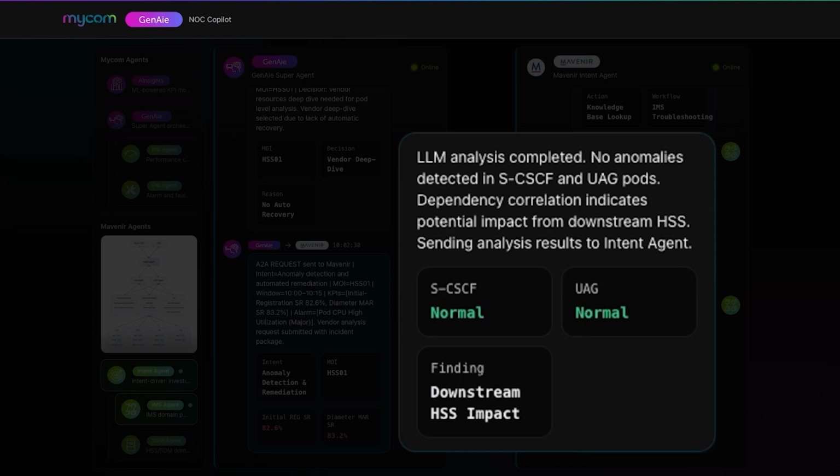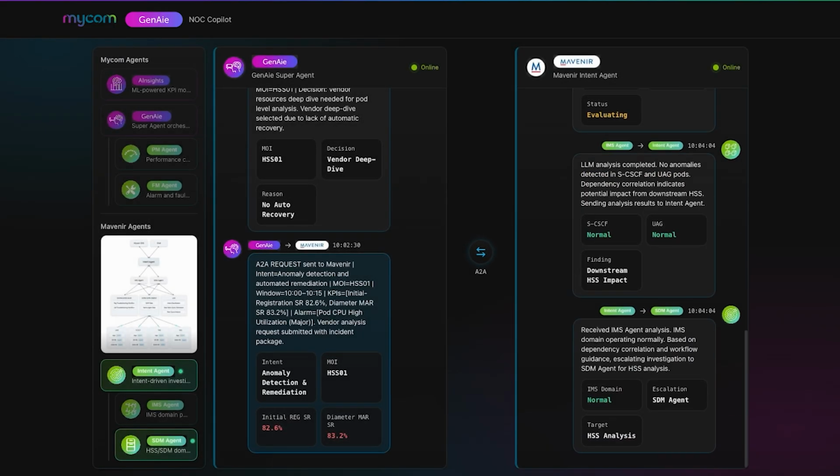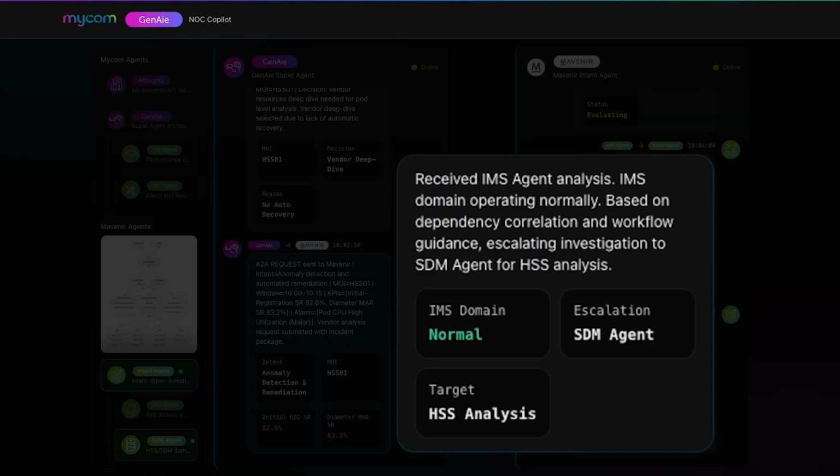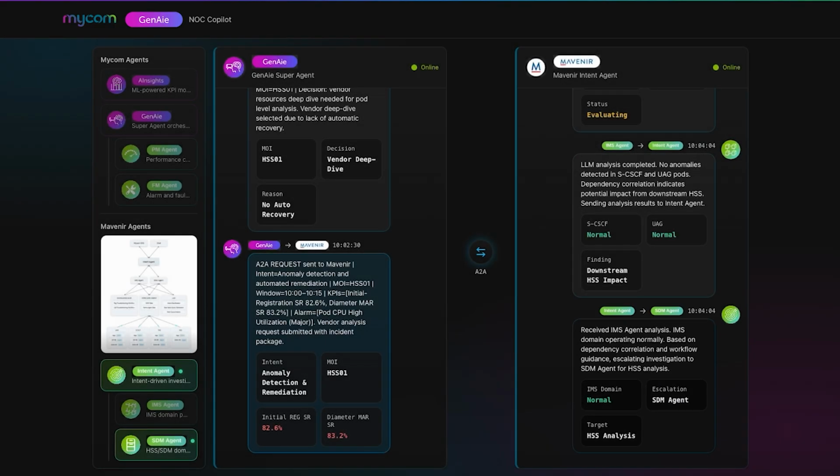Mavenir's IMS agent has now completed the LLM analysis, and no anomalies were detected in S-CSCF and UAG pods. The dependency correlation indicates a potential impact from the downstream HSS. Results are being sent to Mavenir's intent agent. And here is the analysis. The IMS domain is operating normally. Now, the investigation is escalated to the SDM agent for HSS analysis.